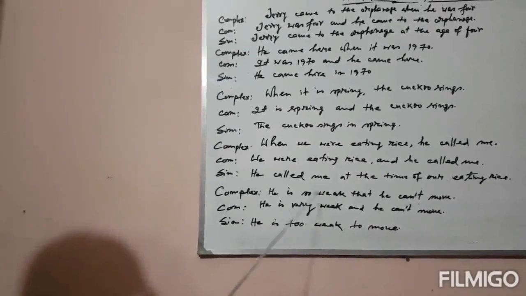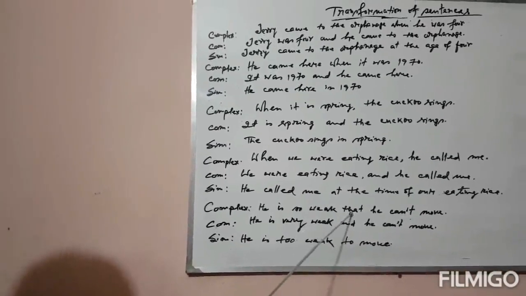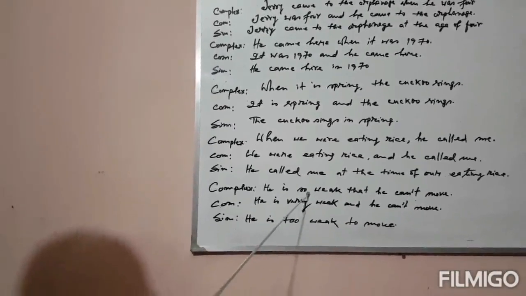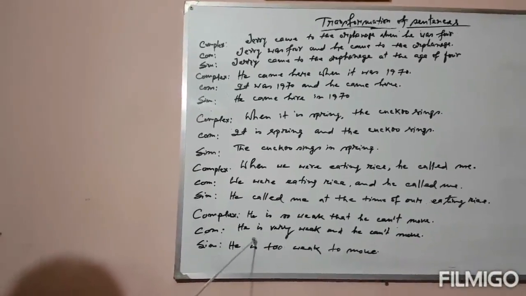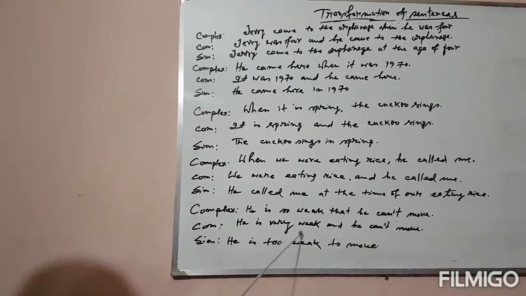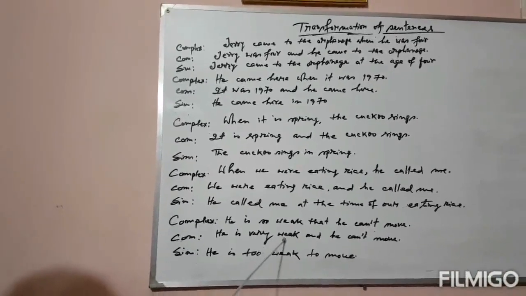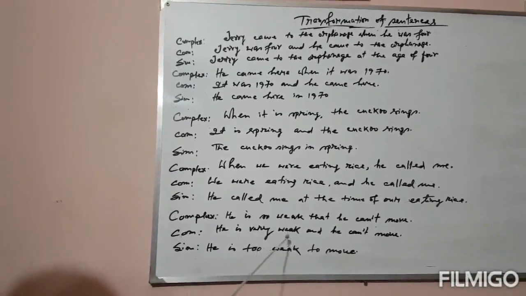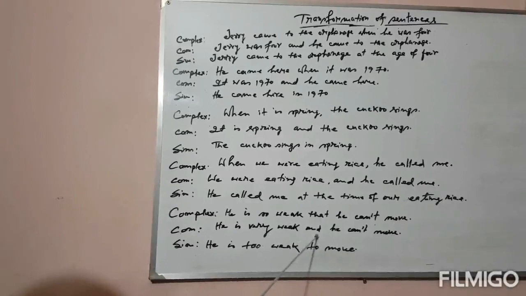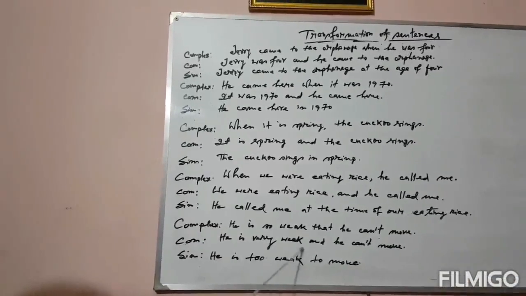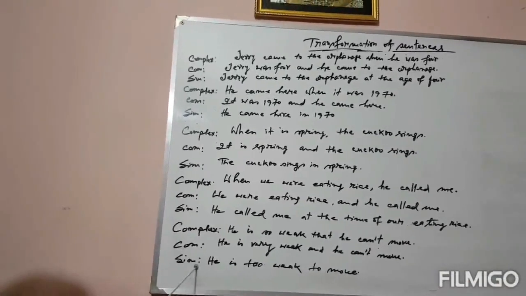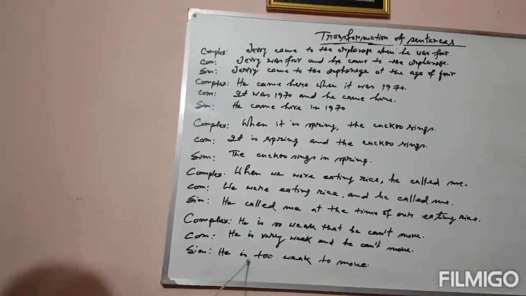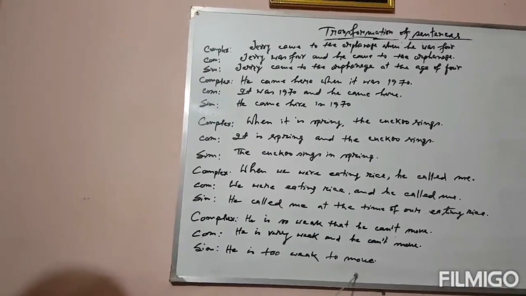Now, so plus adjective plus that: if the complex sentence is found in this way, then the compound sentence will be formed by using very plus and. That is, he is very weak and he can't move. And in the simple sentence, he is too weak to move.